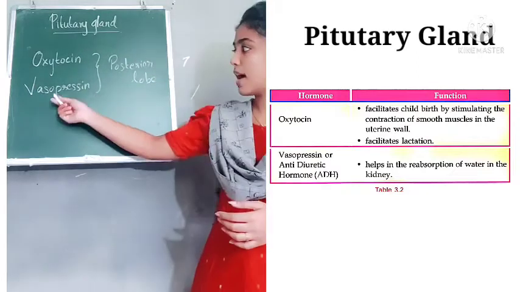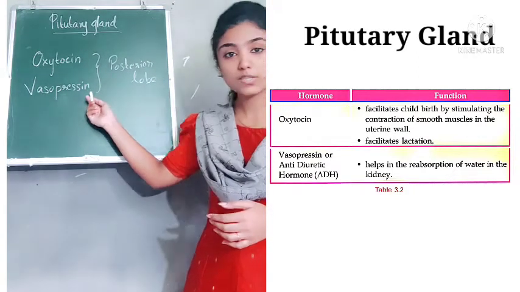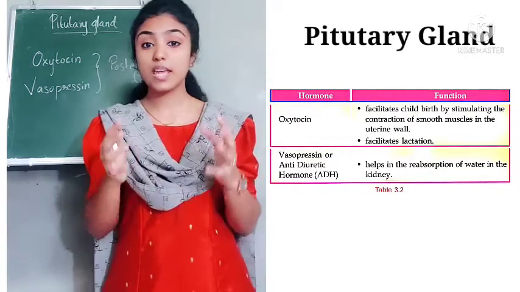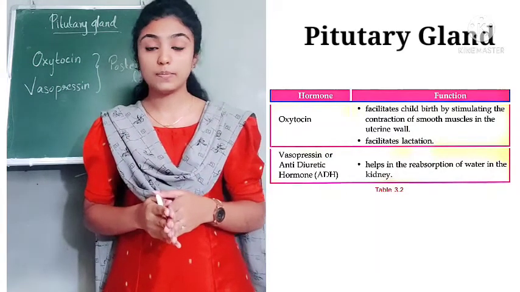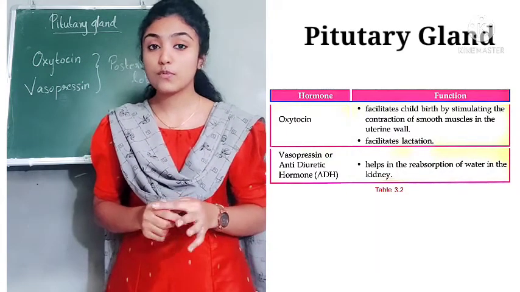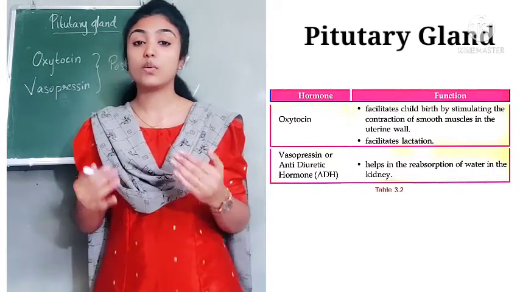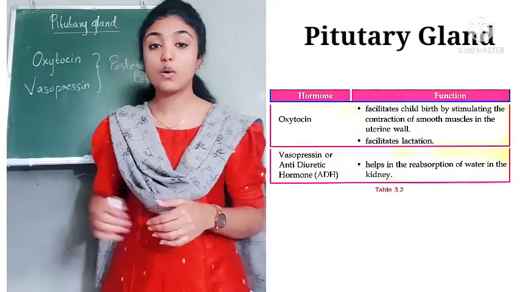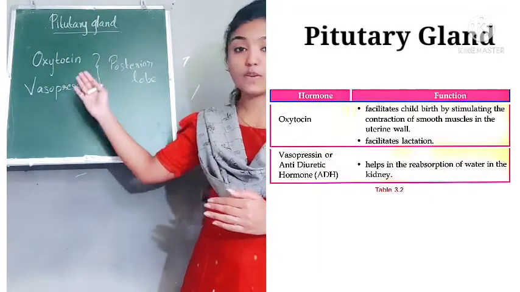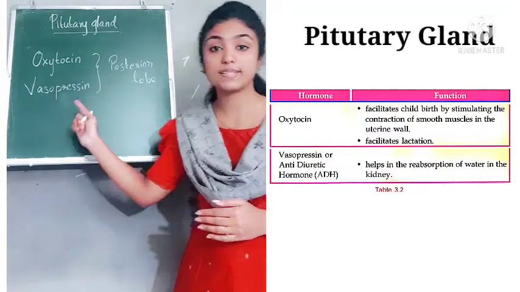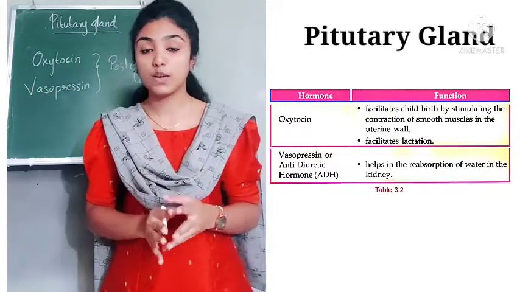Then what about vasopressin? Vasopressin helps in reabsorption of water from kidney. So reabsorption of water helps in maintaining the water balance in our body. So both the functions of oxytocin and vasopressin are very important in the life of a human being.